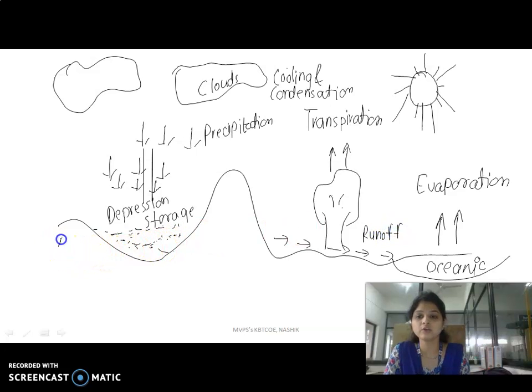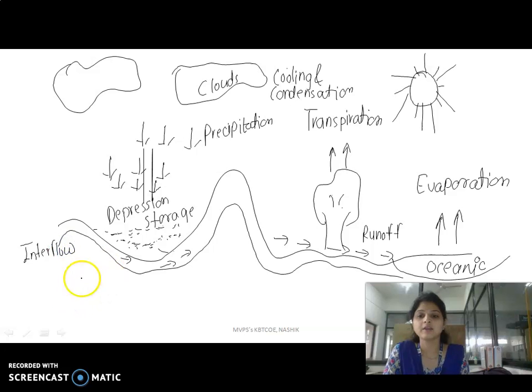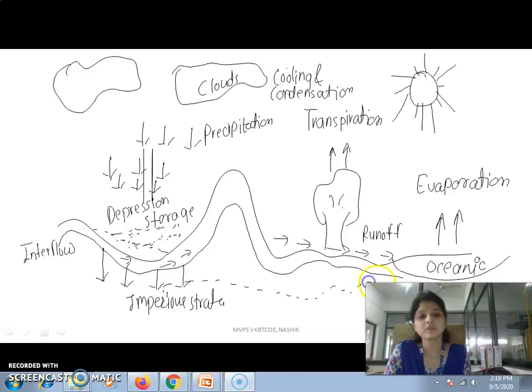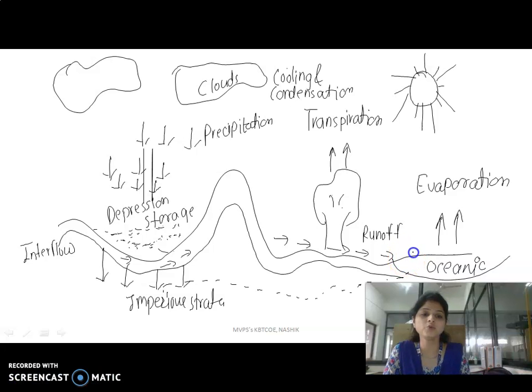Then some amount of water which flows from the upper layer of the soil is termed as interflow. And some amount of water goes beneath the surface of the earth, to the impervious strata, and above that impervious strata the water flows from that level and meets the stream or the oceanic body again.